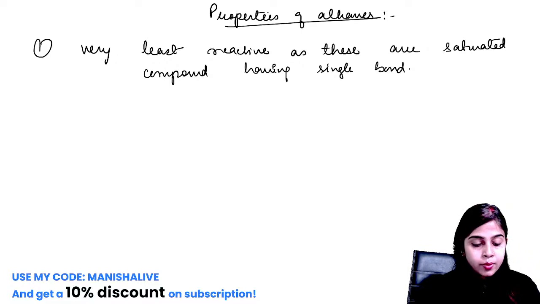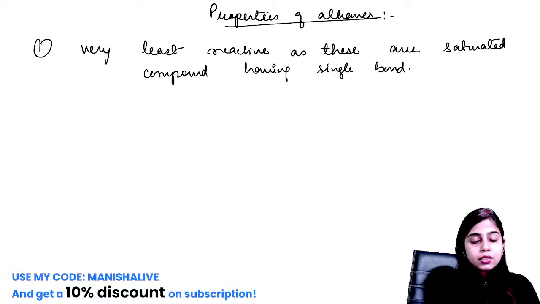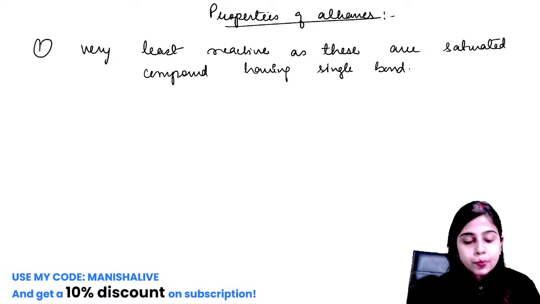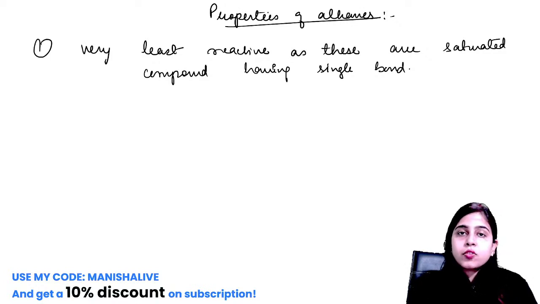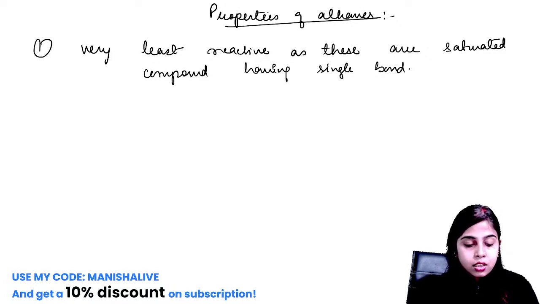Because Kolbe's reaction is utilized in the preparation of ethane. Ethane can be prepared by the electrolysis of a salt like sodium acetate. So this is your Kolbe's reaction. This is in class 12. Yes, you have to study Kolbe's chemical reaction in class 12.